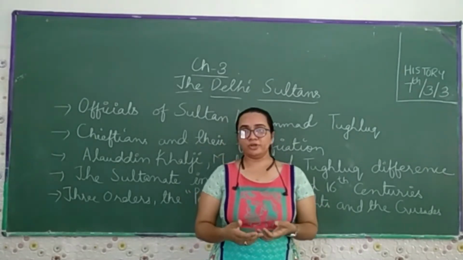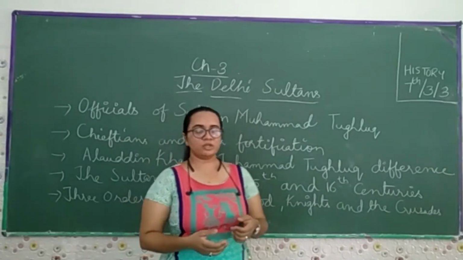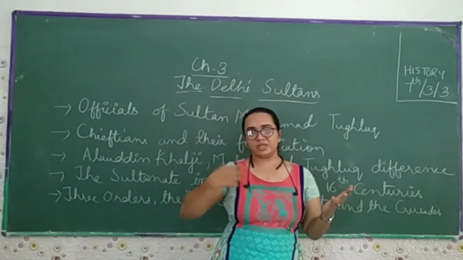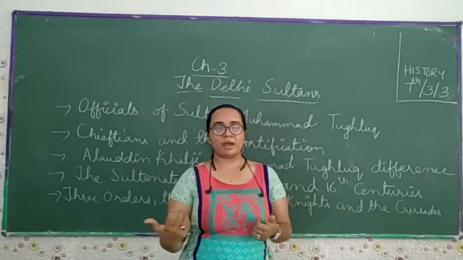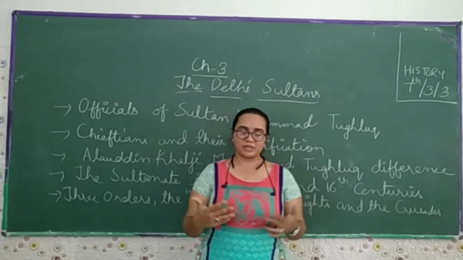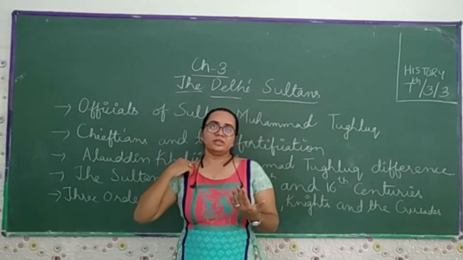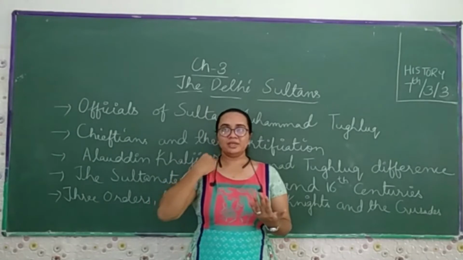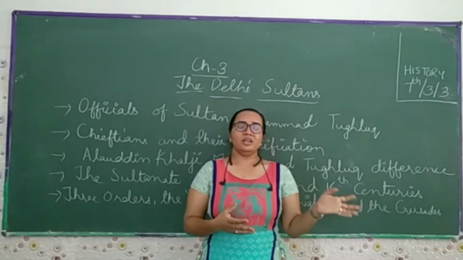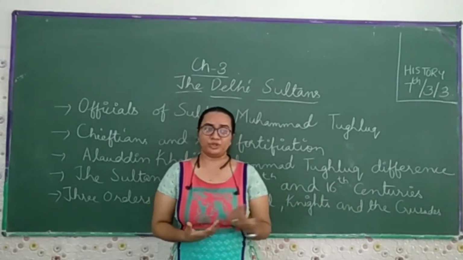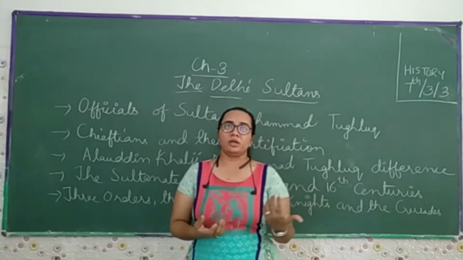Later, the Khiljis and the Tughlaqs captured the eastern side, Bengal, and then the Deccan side, or you can say the southern part of India. Later we come to know that earlier they were not accepting a queen. Yes, we talk about Razia.